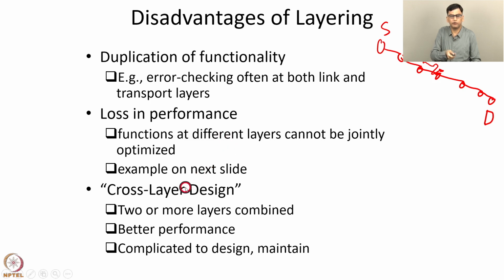This results in better performance than a layered architecture. But the advantages of layering are lost in a cross-layer design. The advantages like simplicity and ease of development are not there in the cross-layer design. A cross-layer design is complicated to design and maintain, but it can provide higher performance than a layered architecture.